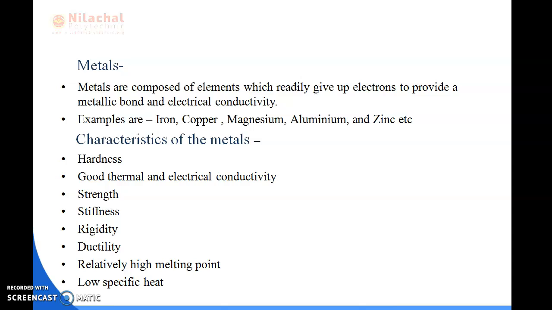The metal is classified into two types. We have studied that one is ferrous metal and another one is non-ferrous metal, in the previous slide. So what is ferrous metal? Ferrous metals contain iron and non-ferrous metals do not contain iron. This is the only difference between ferrous and non-ferrous metals.